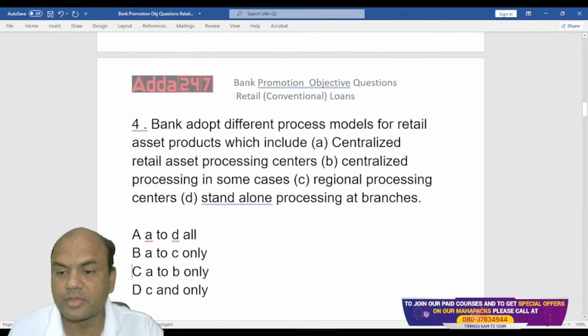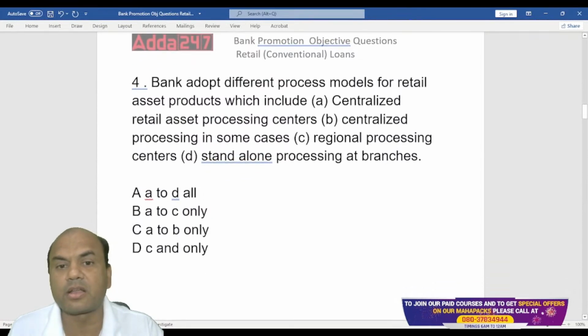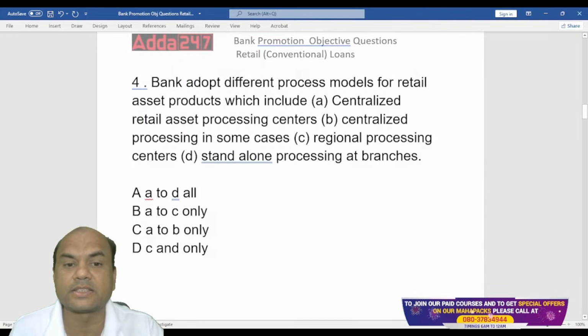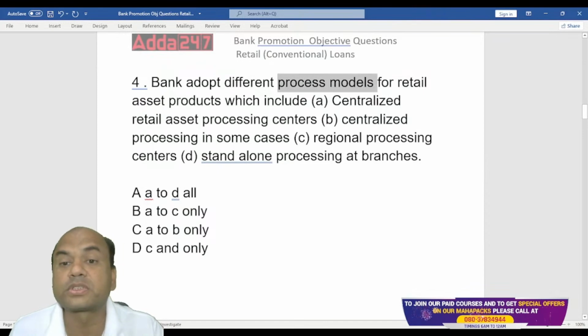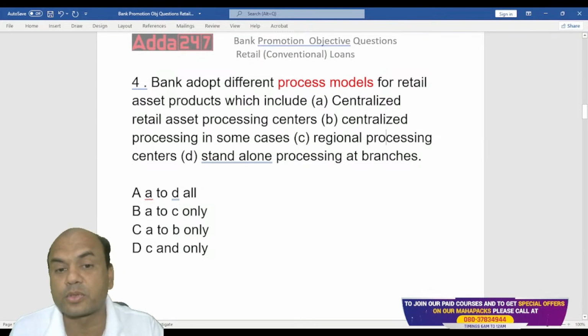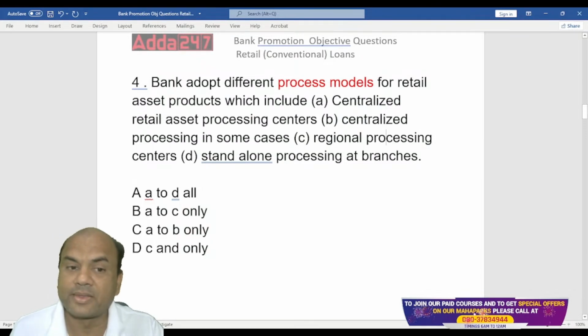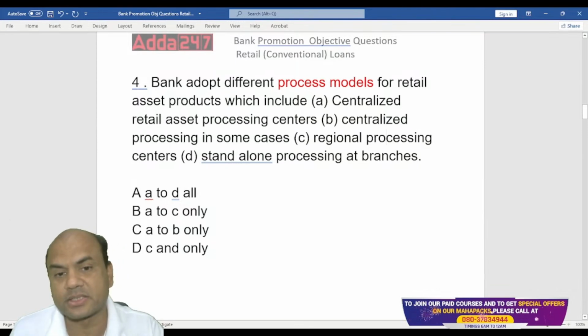Next one. Bank adopts different process models for retail asset products, which include. So what are the process model? Process model means what? Processing. How do I do the loan processing? So these are centralized retail asset processing centers, centralized processing in some cases, regional processing centers, and standalone processing at the branches.